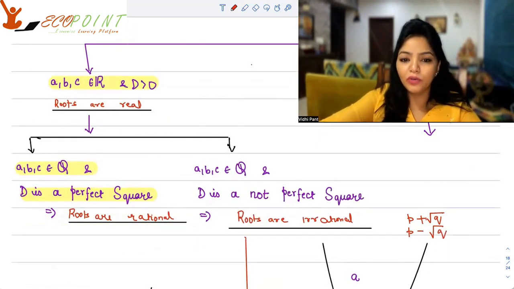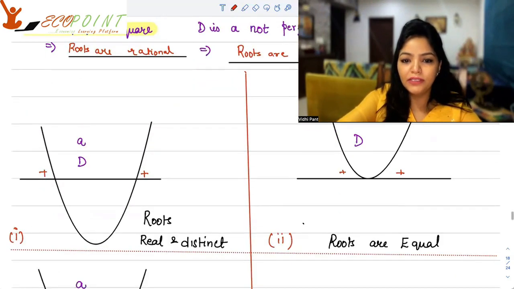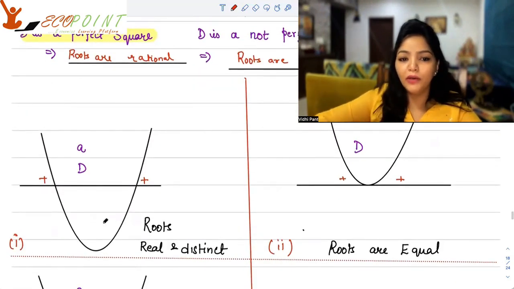Now, I'm going to show you diagrammatically the cases that you have for quadratic equations. The first case I'm taking is where roots are real and distinct. A is the coefficient of x square.